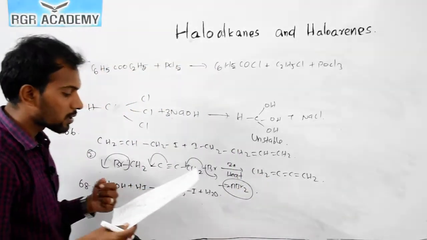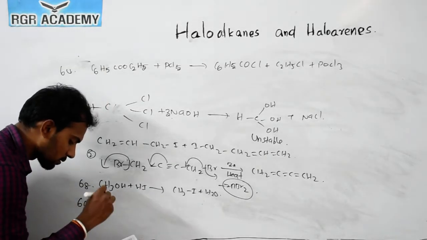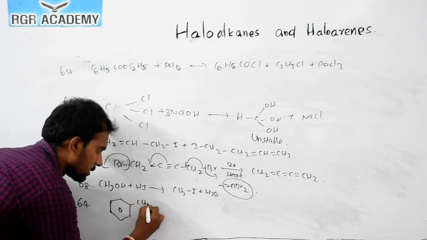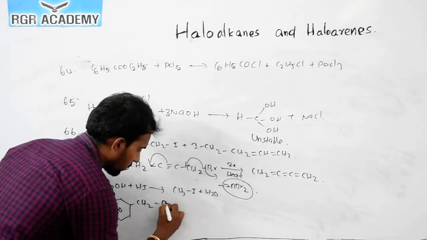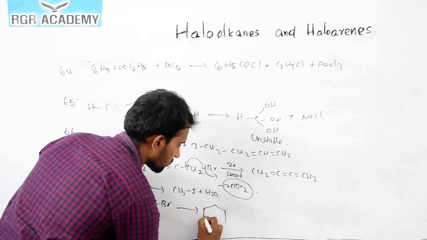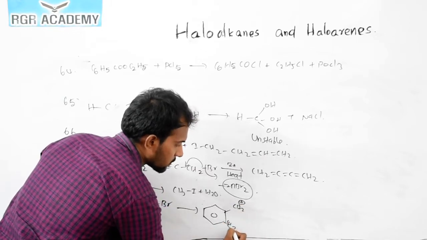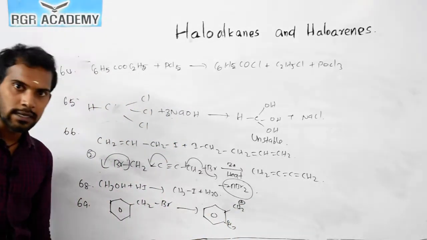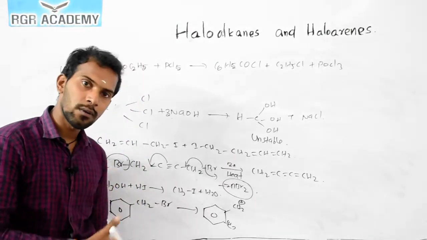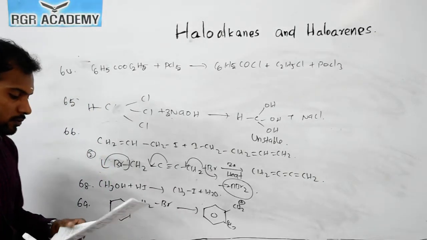So here the answer is incorrect because of this benzyl chloride, CH2Br, okay, so it converts into, the hydrogen gets shifted here. So it involves resonance. Okay, so compared with alkyl halides, these benzyl halides are more reactive. Okay, so this is the incorrect statement.